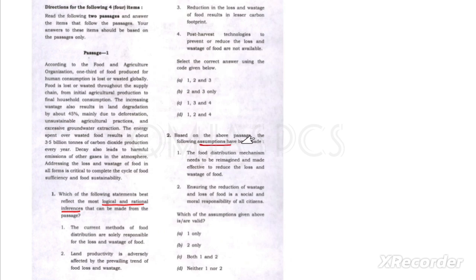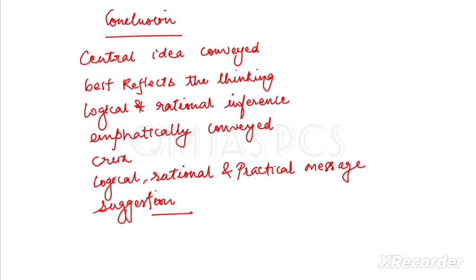If you read the entire passage from this question paper or any question paper, you will find a few words. Let me write that, you can note it.